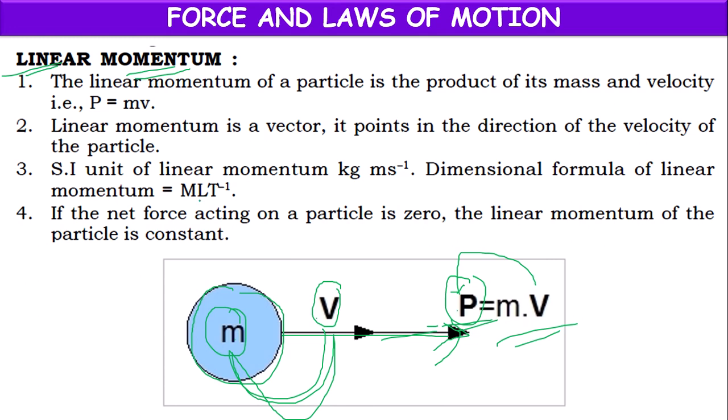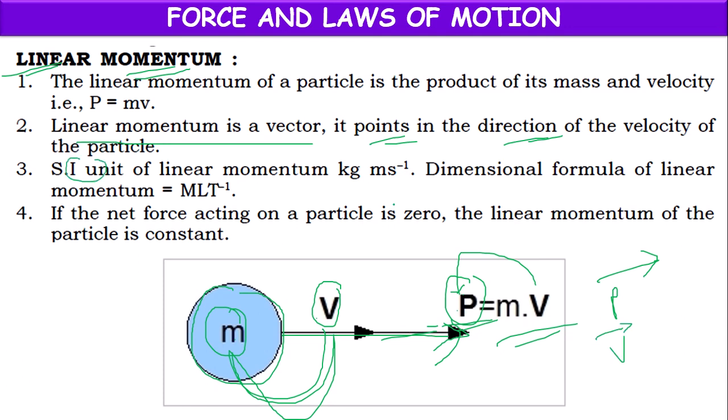Linear momentum is a vector, so we can represent it as P bar. It points in the direction of the velocity vector.